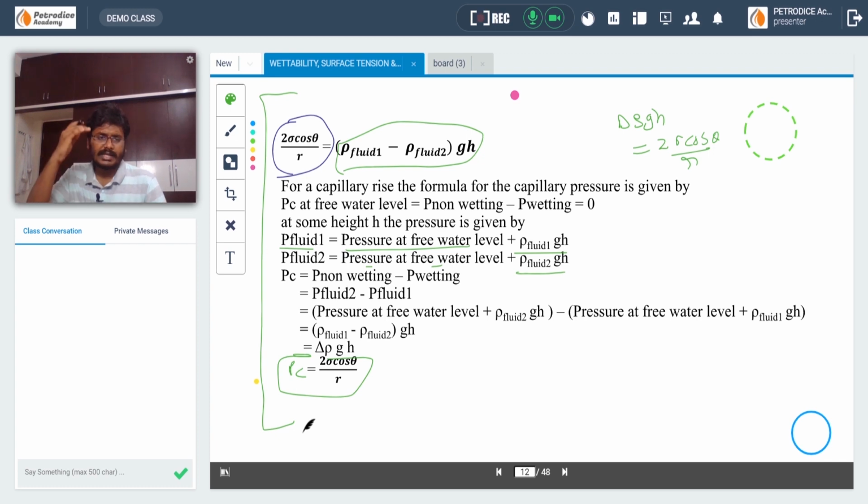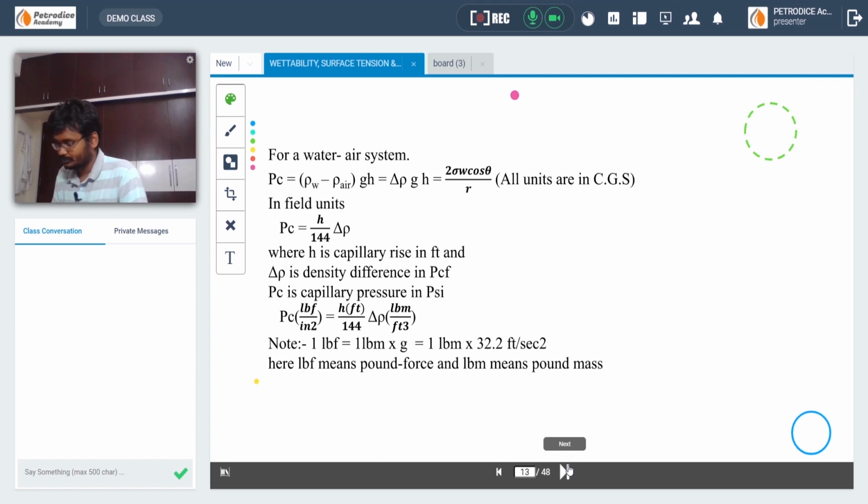What we are doing is equating the different pressures along the horizontal to find the capillary pressure. For an air-water system, Pc is given by density of water minus density of air, times g h, that is delta rho g h, equal to 2 sigma cos theta divided by R. In field units it is given by delta rho h divided by 144. I think I have explained the units to you. What is the main difference between lbf and lbm?